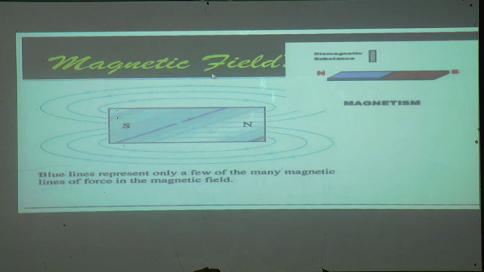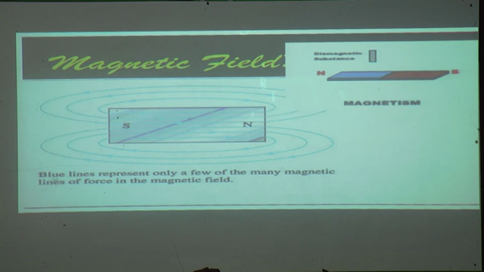It is invisible, but you can experience that whatever substances you keep around or surrounding the magnet are going to be attracted towards it. That is why it is called a magnetic field.